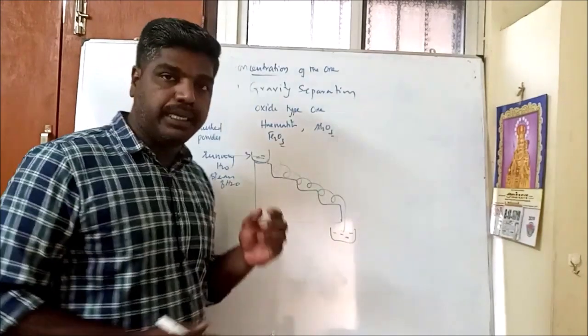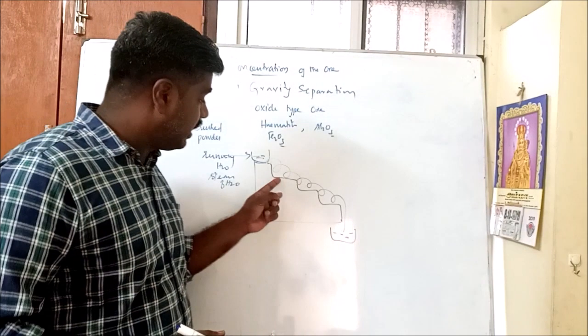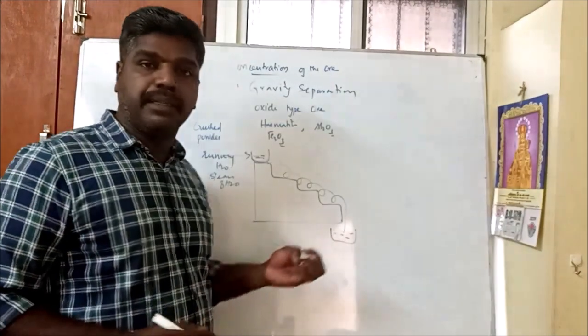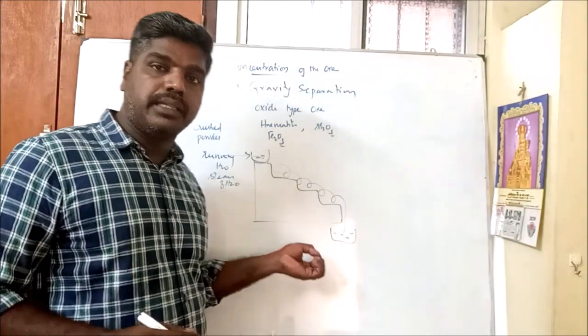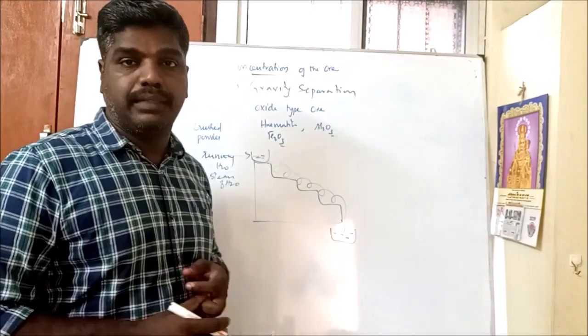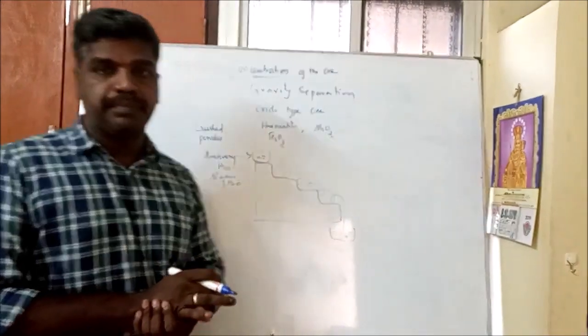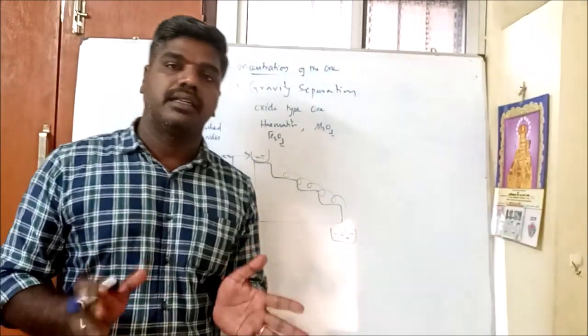The heavier particles like gangue or matrix settle on the sloping steps itself. Such a method of removing unwanted earthy impurities is called gravity separation. This method is also called hydraulic wash.